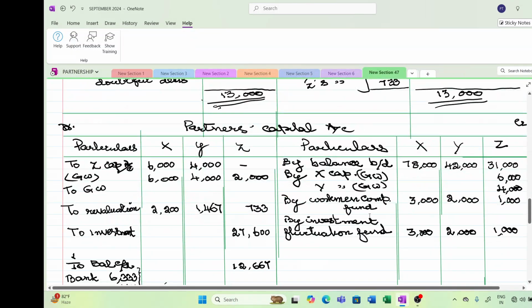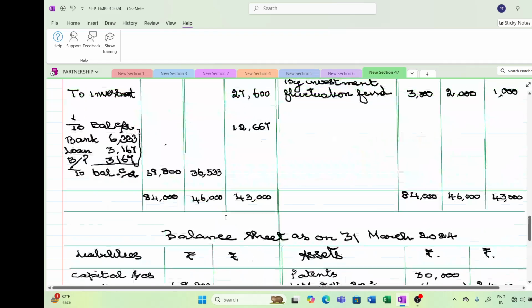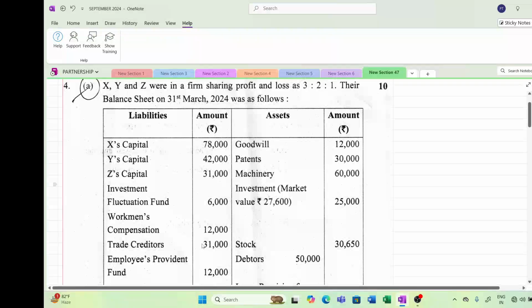See here, I have distributed the 6,000 rupees in their old profit sharing ratio. As well, we have to come to the balance sheet and write the workman compensation fund 6,000 rupees, because this is a claim expected. So I have written the claim. Okay. Now coming to the next item, you have to go item-wise.